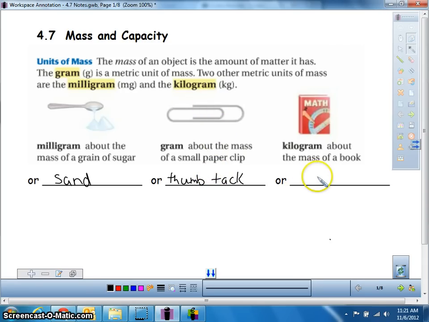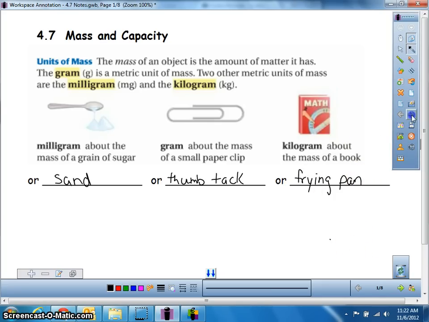If you're talking kilograms, this is what we would use for heavier items. A kilogram is about the same heaviness as a book. So think of your math textbook and think about, would you want to weigh something using math textbooks? That's obviously something a little heavier. Another thing to think about if a textbook doesn't work for you, like a frying pan, so what you would use to cook on the stove with at home, is another thing that you could reference mentally when you're thinking about how heavy things are.